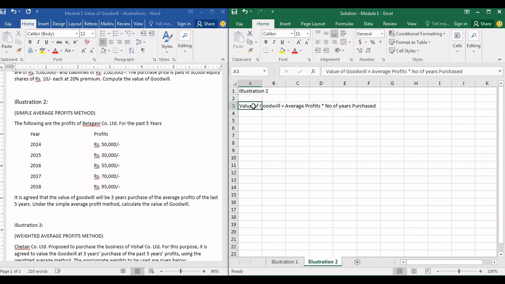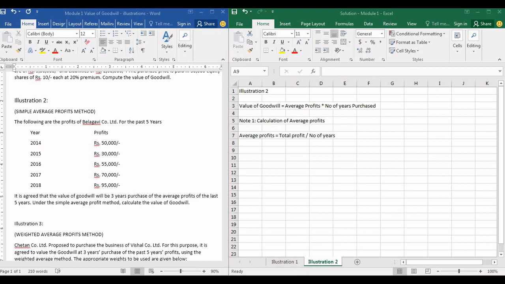In this case, the number of years purchased is 3 and average profits we'll have to find out. So note number 1, calculation of average profits. The formula for average profit is total profit divided by number of years.